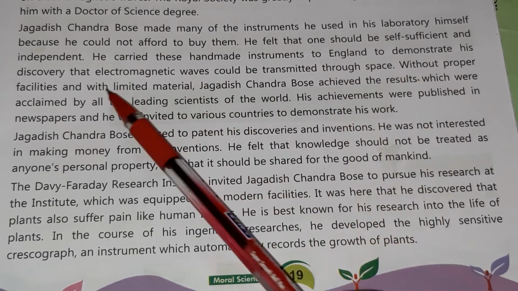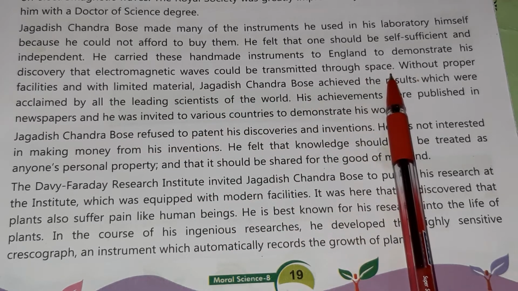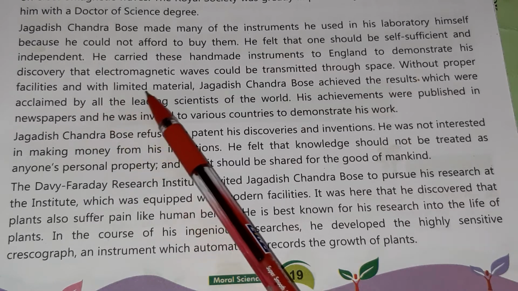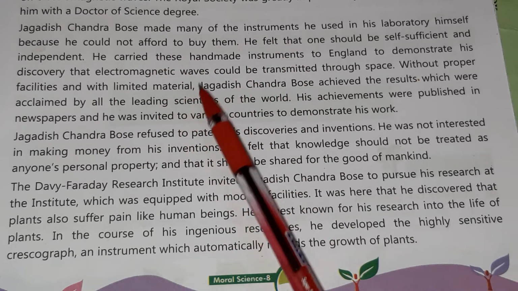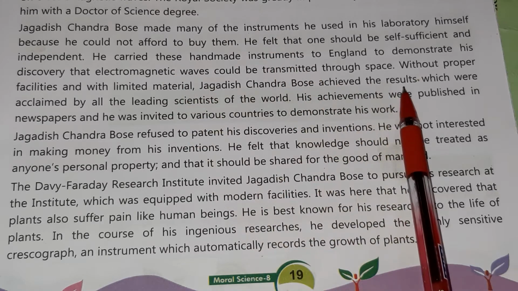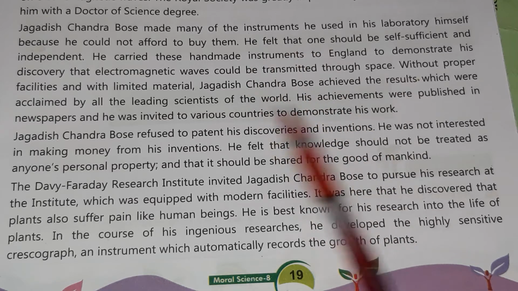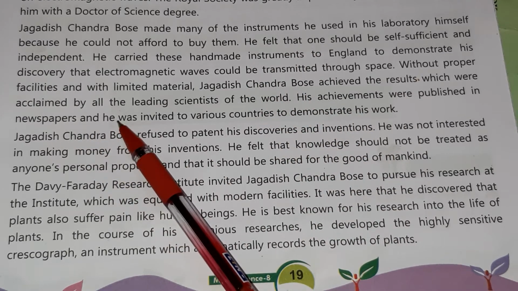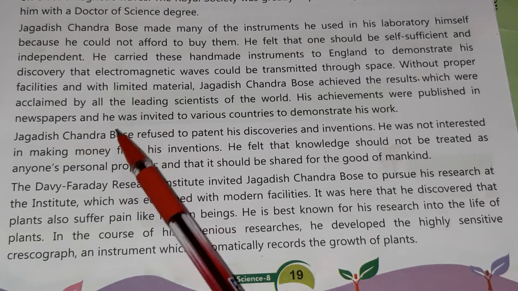Why? To demonstrate the discovery of electromagnetic waves. Without proper facilities, without a proper environment, he achieved many results. These results were published in the newspaper, and he became famous.